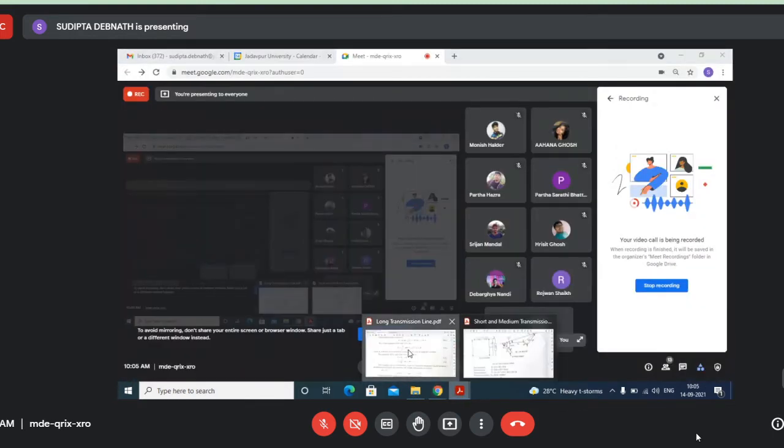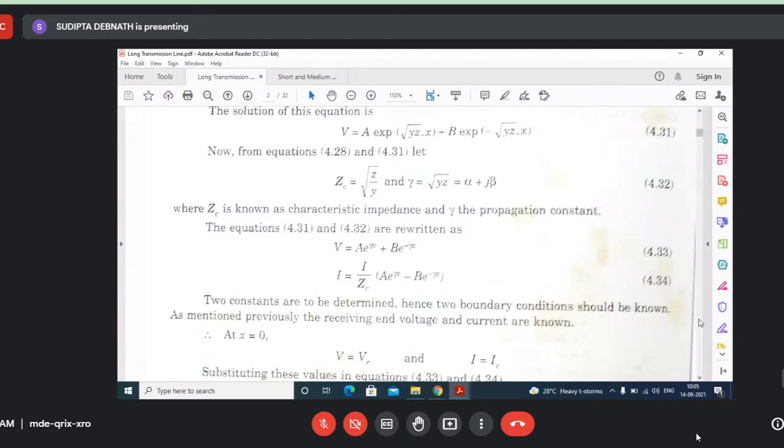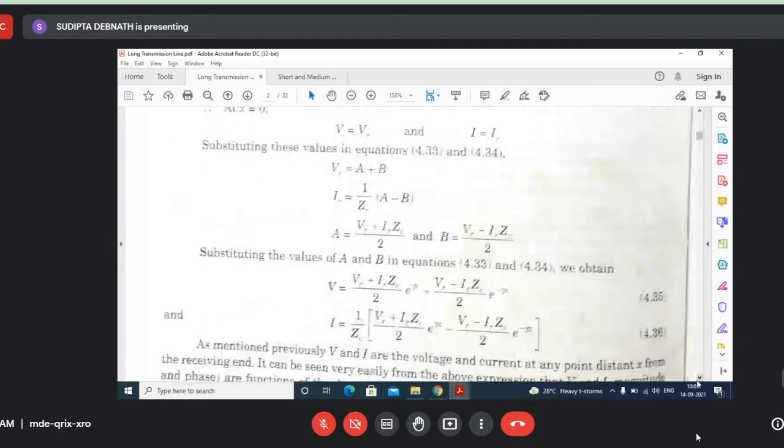Now again I'm repeating the same thing. See, the voltage waveform is like this. Why do we consider this part as the incident wave? Because here as x increases, the voltage increases. This is the sending end, this is the receiving end.